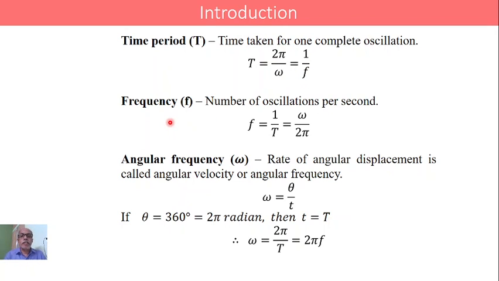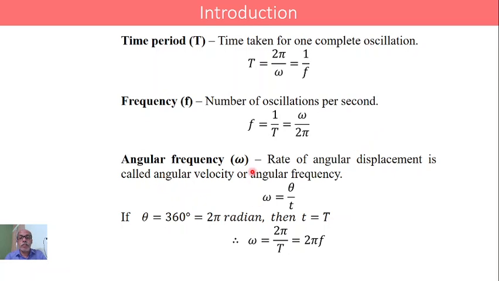Frequency is defined as the number of oscillations per second. Number of oscillations in 1 second gives its frequency, and f is equal to 1 by T, or omega by 2 pi, where omega is the angular frequency.